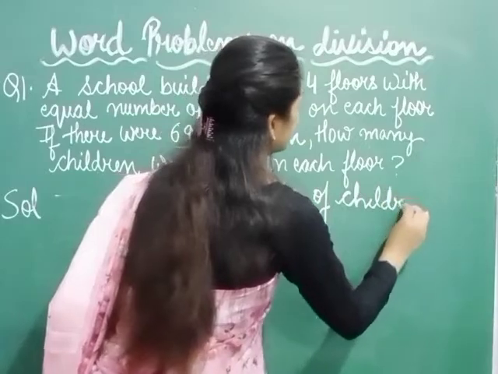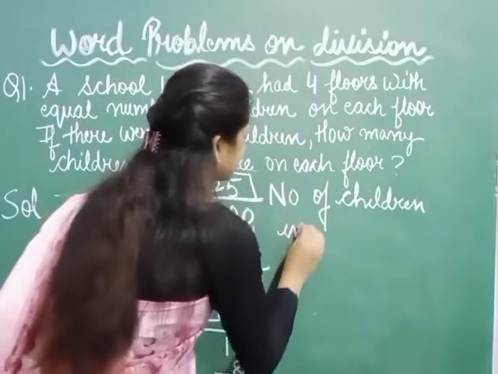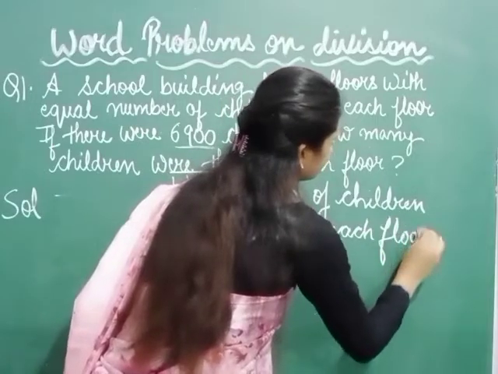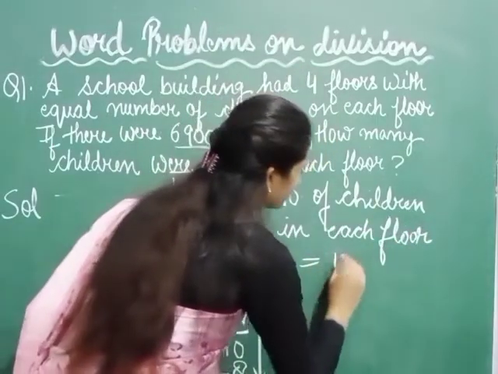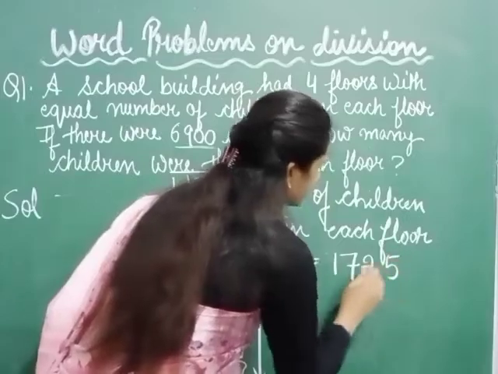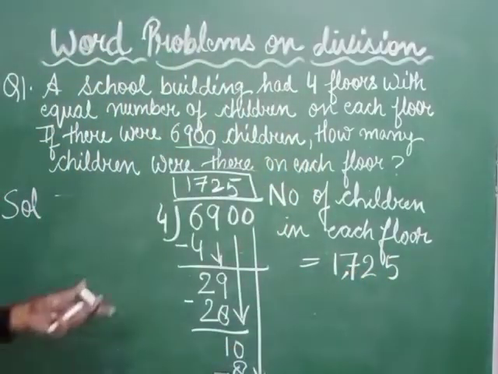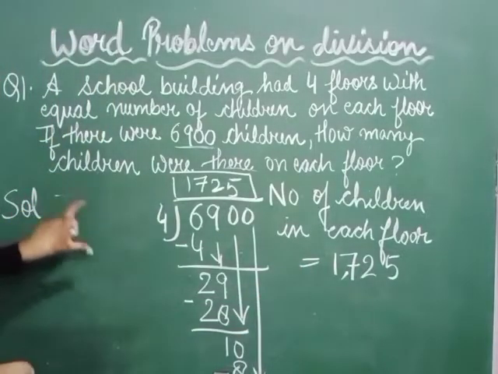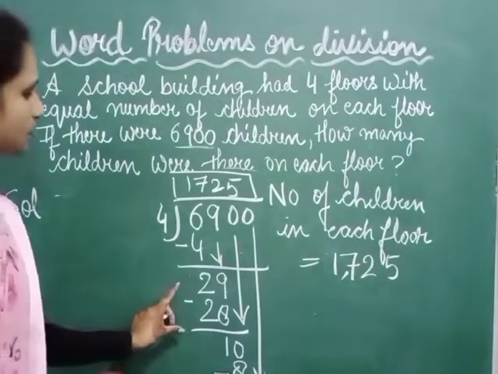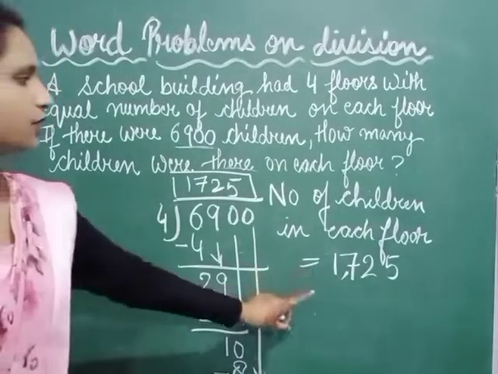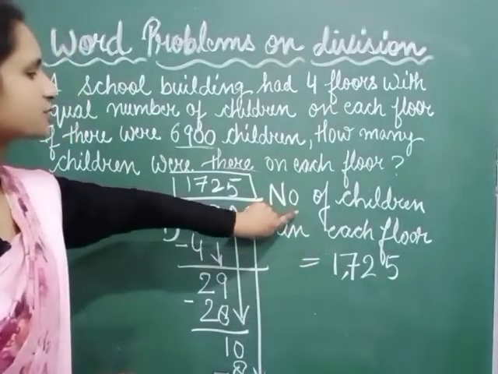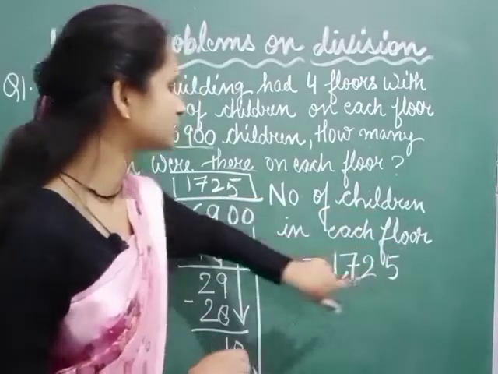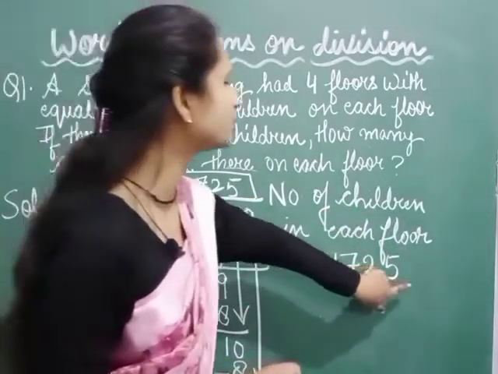So we can say that number of children in each floor is equal to 1725. 1725 children are there in each floor. So you have to write the statement first, then properly solve the division, and then write the answer in its respective place, where you have written number of children in each floor is equal to 1725.